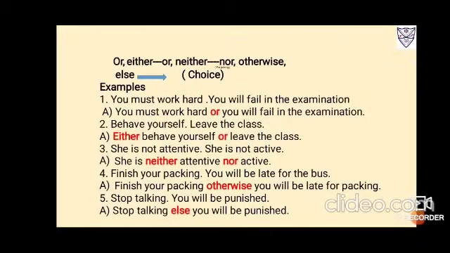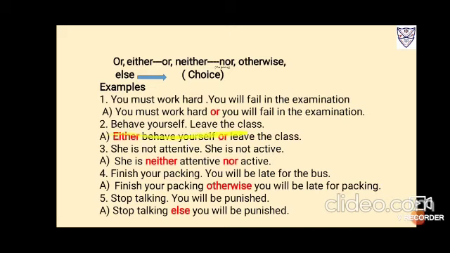Next is for choice: or, neither nor, otherwise, else. Now for choice, it is: you must work hard, you will fail in the examination. There are two choices given to you, that if you do not work hard, you will fail. Both the statements make sense, so they are independent. So you can use a coordinating conjunction of choice, that is, you must work hard or you will fail in the examination. You must work hard, otherwise you will fail in the examination.